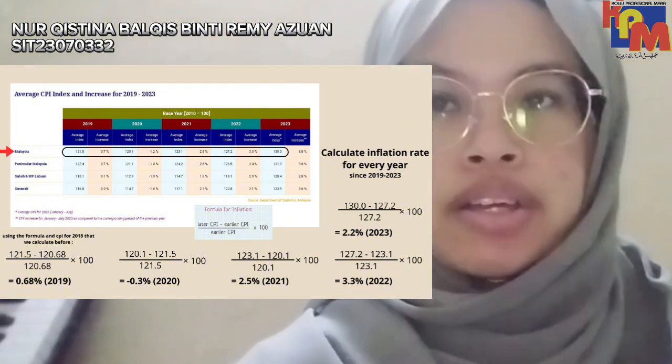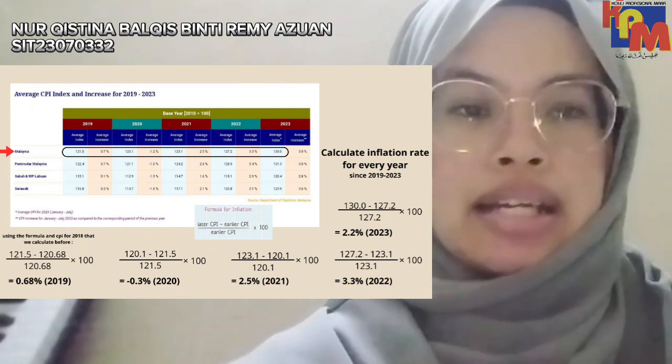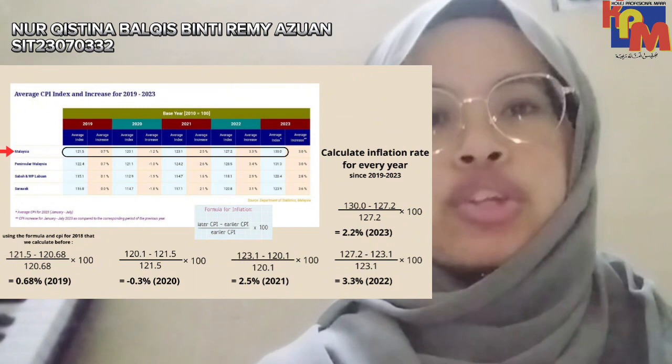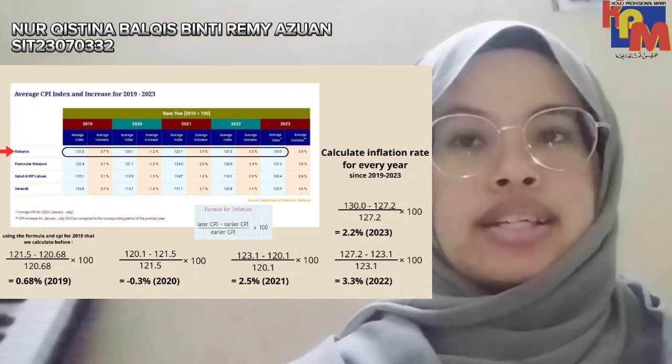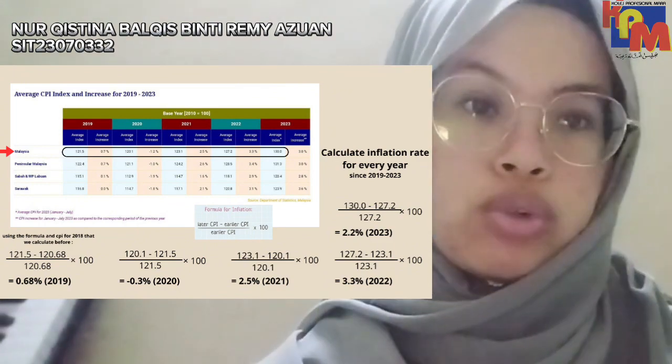Okay, lastly, 130 minus 127.2 divided by 127.2 times 100, we got 2.2%, which is the inflation rate for 2023.